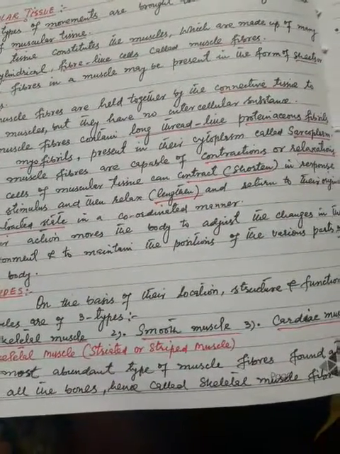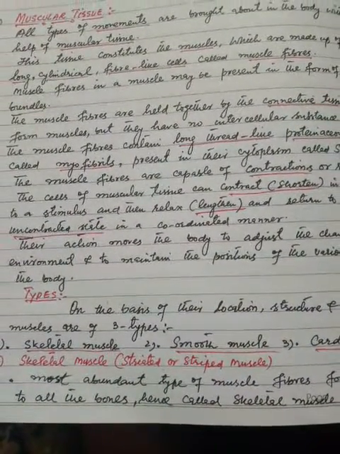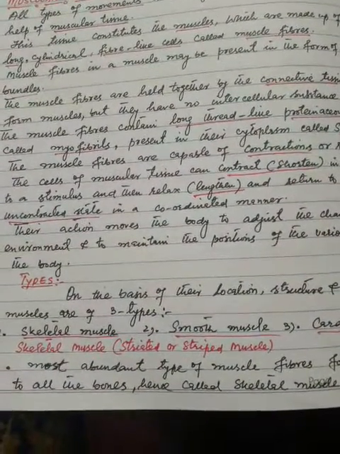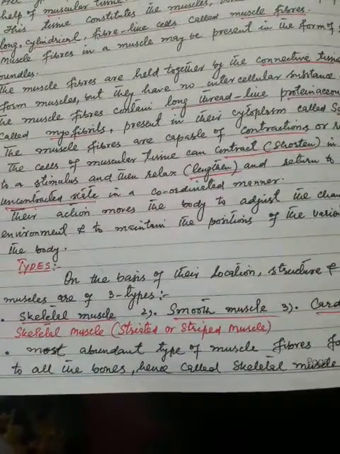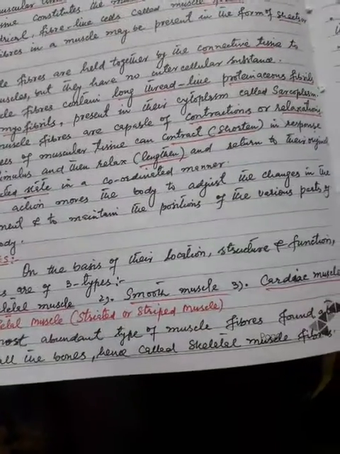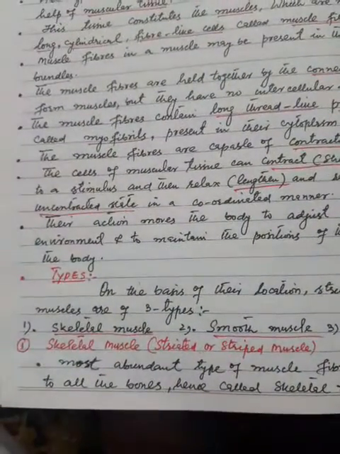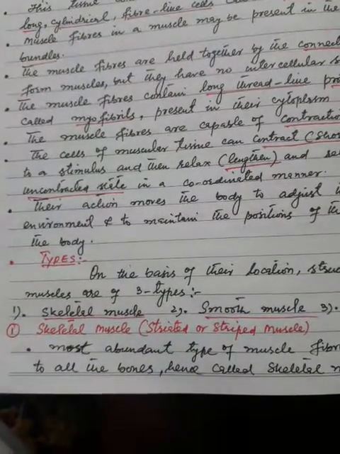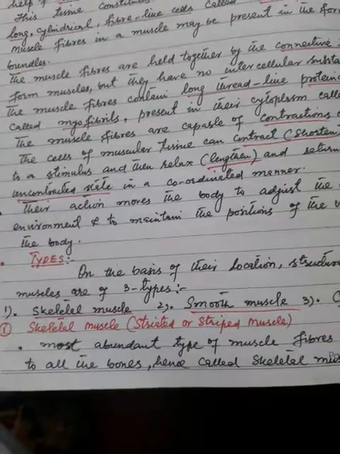On the basis of their location, structure, and function, muscles are of three types, and these three types are: number one, skeletal muscle, number two, smooth muscle, number three, cardiac muscle. Now, first, skeletal muscle. Skeletal muscle is also called striated or striped muscle.